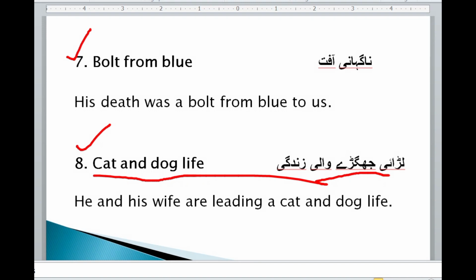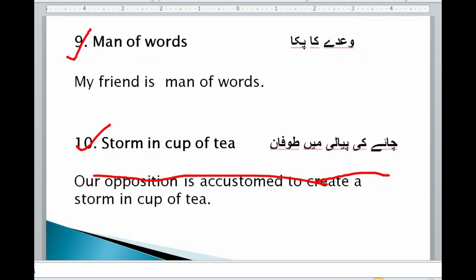Okay, next is man of words. Man of words means वादे का पक्का. My friend is a man of words, meaning loyal to your promise.